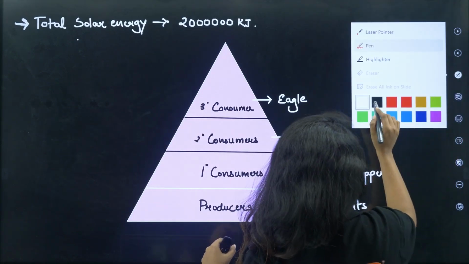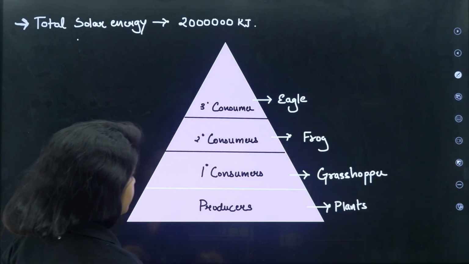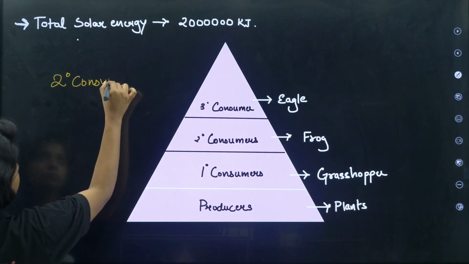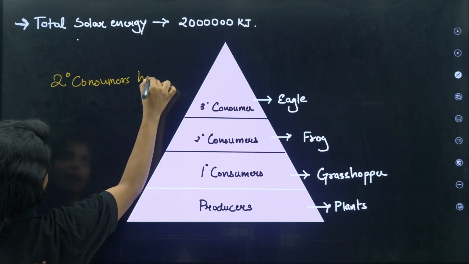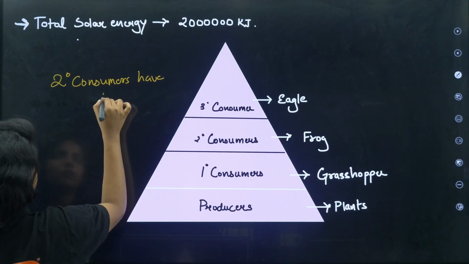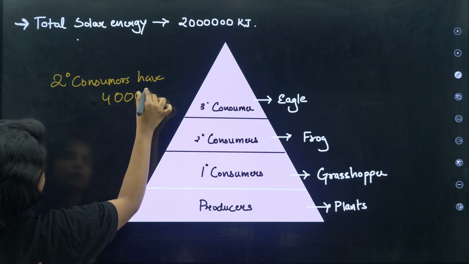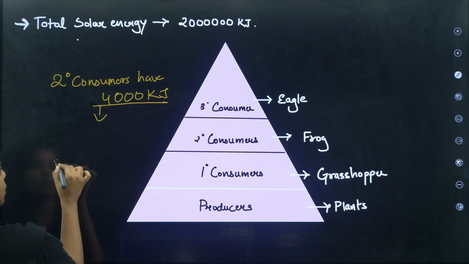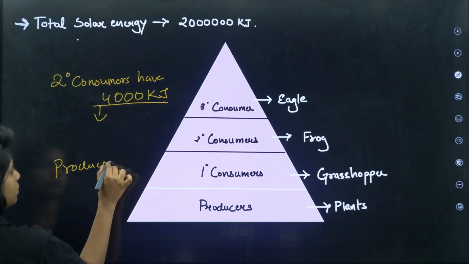For example, my question is, secondary consumers have, say, 4000 kilojoules of energy. What was the energy on the producer level?